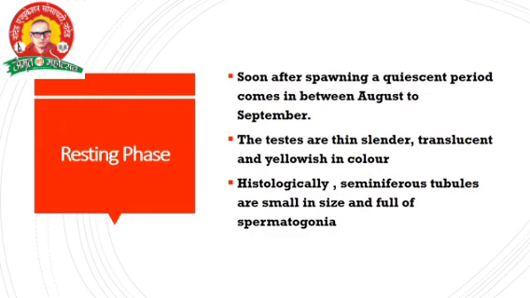At that time the testes are thin. In the resting phase, the testes are slender, translucent and yellowish in color. Histologically, seminiferous tubules are small in size and full of spermatogonia. We know the procedure of how sperms are formed: spermatogonia, primary, secondary, tertiary spermatocytes, and lastly spermatids and sperms are formed. This is the first stage, the resting phase, when the breeding is already completed.